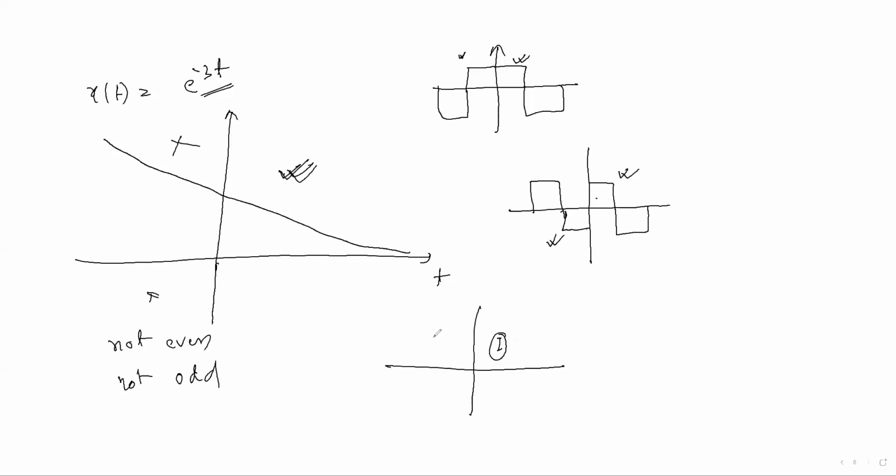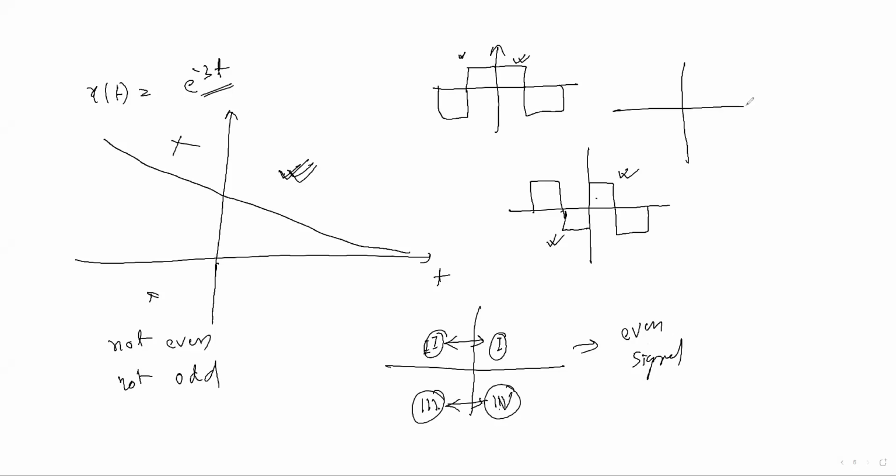If some signal contains a similar shape in the first two quadrants, or if some signal has a similar shape in the fourth and third quadrants, then those signals are even signals. These are the basic concepts you can build to solve problems and to know the waveform very easily.